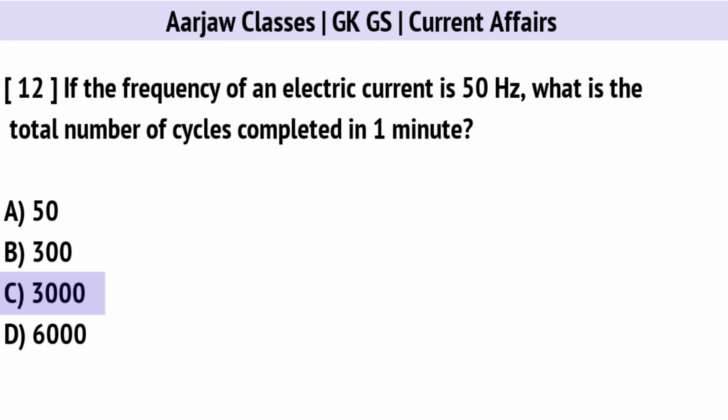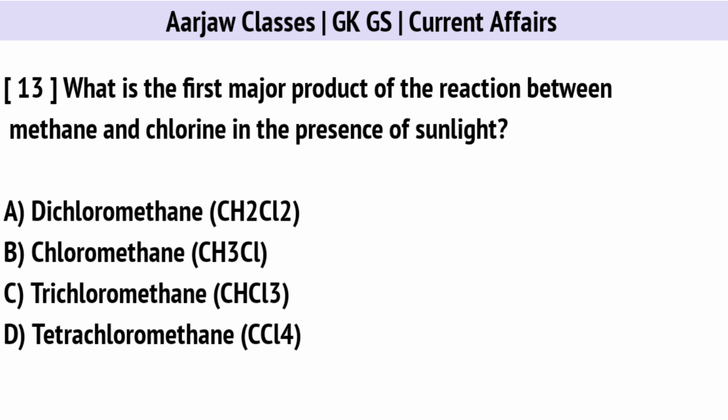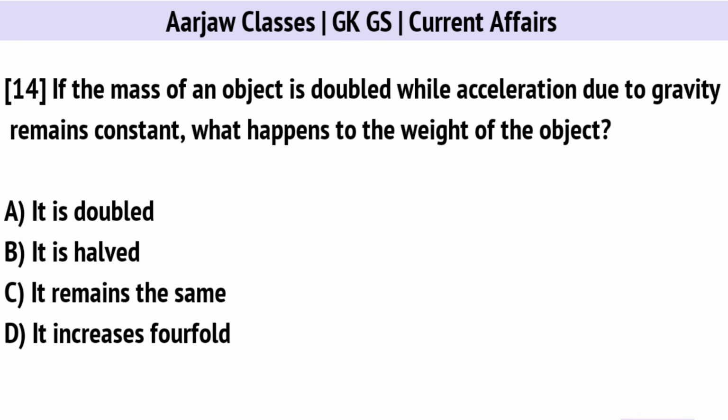What is the first major product of the reaction between methane and chlorine in the presence of sunlight? Right option is B. Chloromethane. If the mass of an object is doubled while the acceleration due to gravity remains constant, what happens to the weight of the object? Correct option is A.